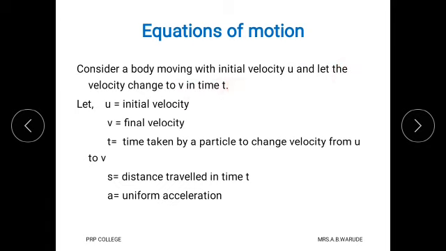Here u is the initial velocity, v is the final velocity, and t is the time taken by the particle to change velocity from u to v. s is the distance traveled in time t, and a is considered as a uniform acceleration.